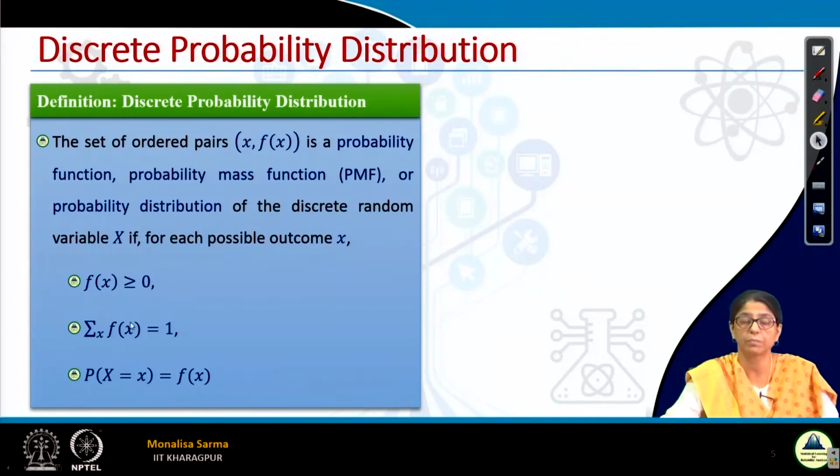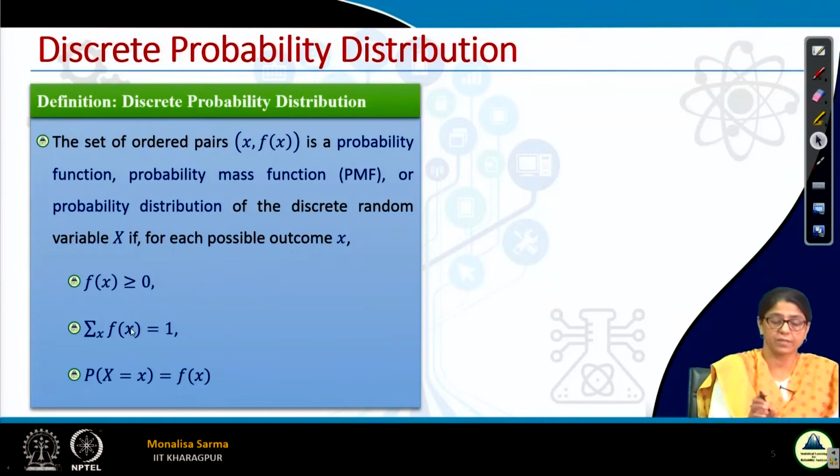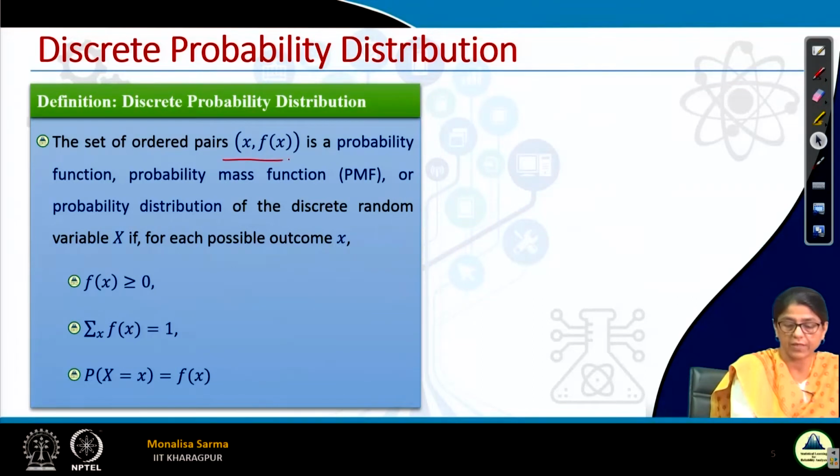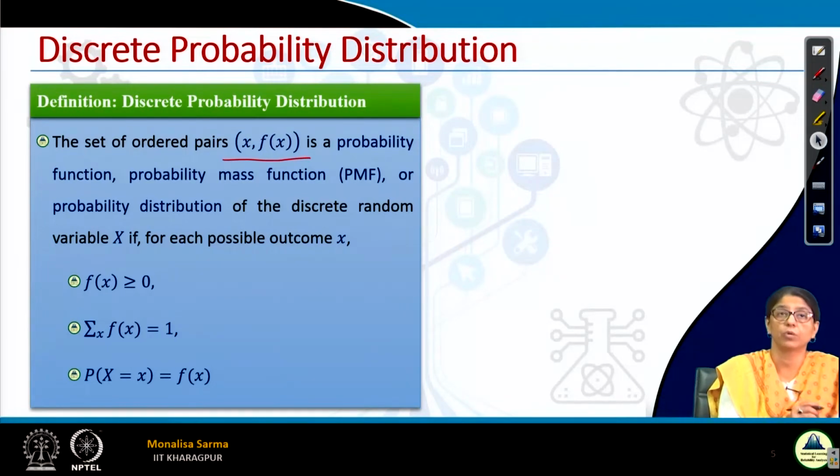So the set of ordered pairs (x, f(x)) is a probability function, or we can call it a probability mass function or probability distribution, or a probability distribution function or probability mass function of the discrete random variable X. Now here, one thing please note: I have mentioned the random variable X with capital X, and here I have used small x.